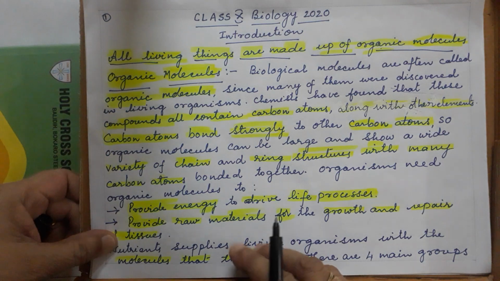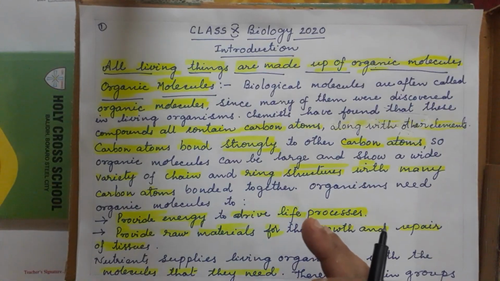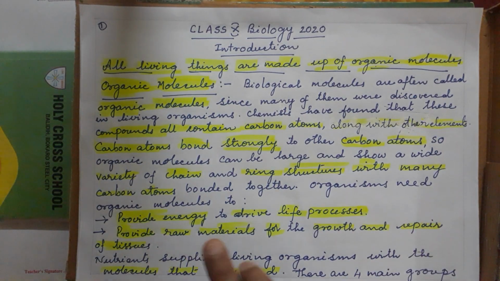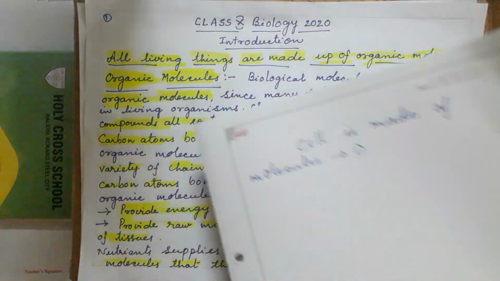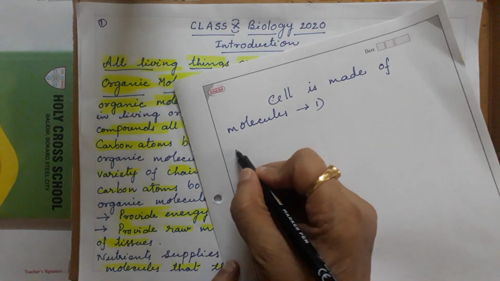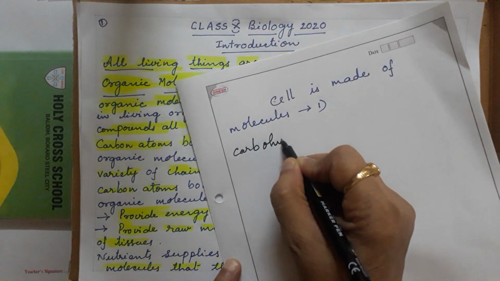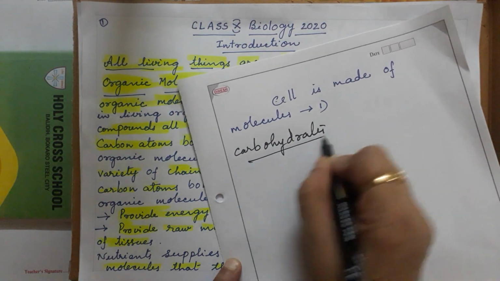So what do they provide? Suppose carbon atoms are bonded together, what does each one provide? Each one provides, first of all, energy. Which substance is providing energy? Carbohydrate.